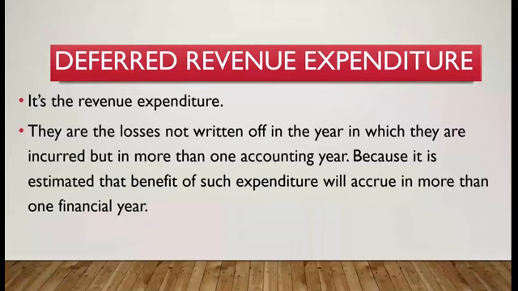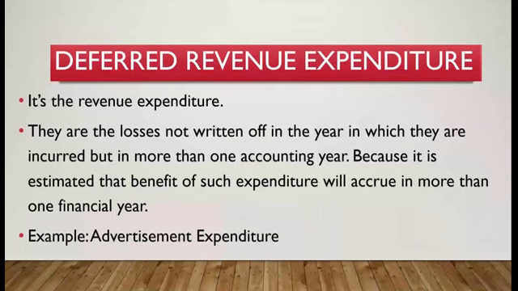Like the advertisement expenditure example which we have seen already, once it is paid, the benefit will be there for more than one accounting period, for more than one financial year. That is the deferred revenue expenditure. They are the losses not written off in the accounting year in which they are incurred, like the advertisement expenditure.